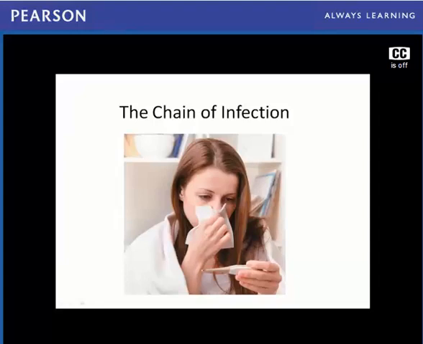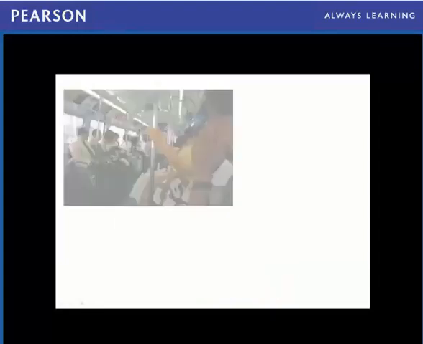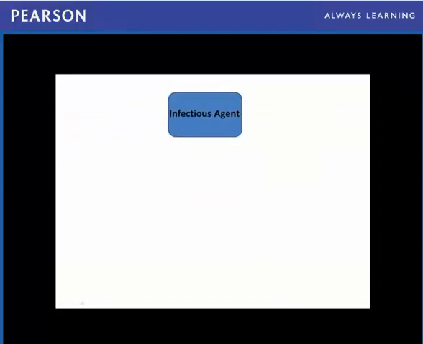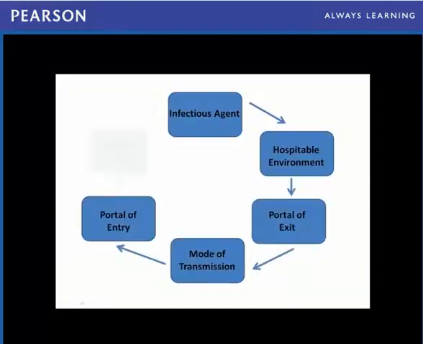Infections, they threaten us all. We know how quickly an infection can make us sick and how important it is to try to prevent the spread of infections. In order for an infection to occur, there's a specific chain of events that must be present.